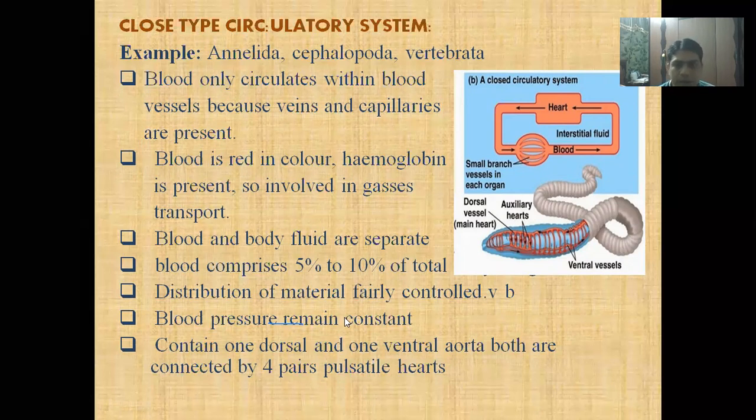Here we are taking the example of the earthworm. The earthworm consists of two vessels: one dorsal vessel, the dorsal aorta, which is above the digestive tract, and one ventral aorta, which is below the digestive tract. Both these aortas are connected with each other by transverse vessels. Some transverse vessels are modified into pulsatile hearts. The earthworm contains four pairs of pulsatile hearts, and these transverse vessels are the pulsatile hearts,